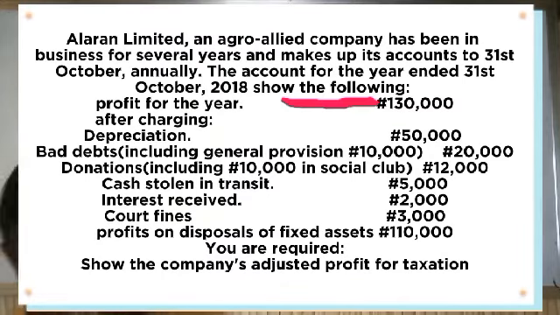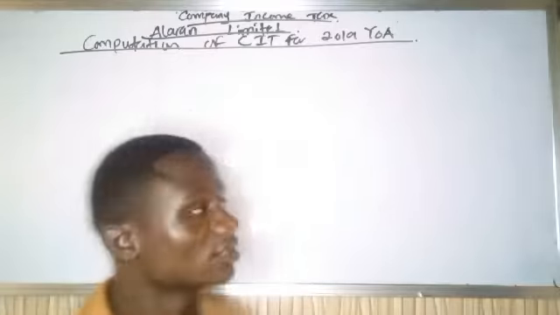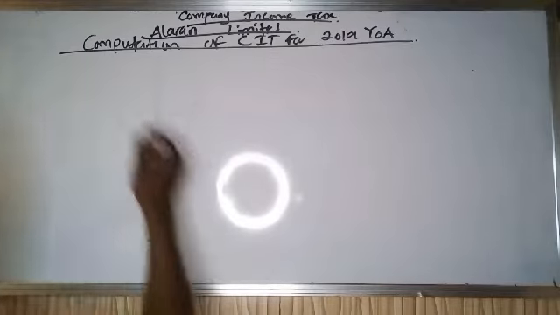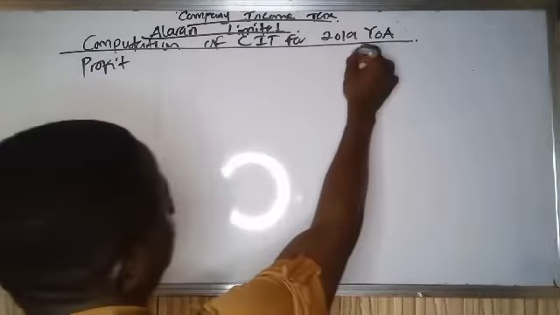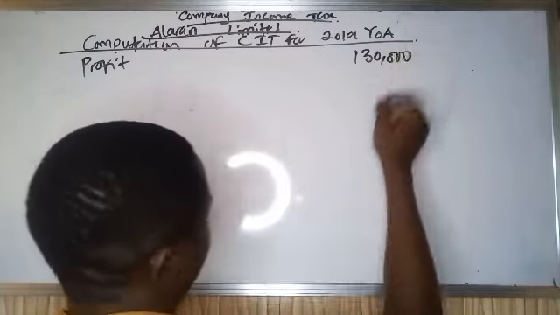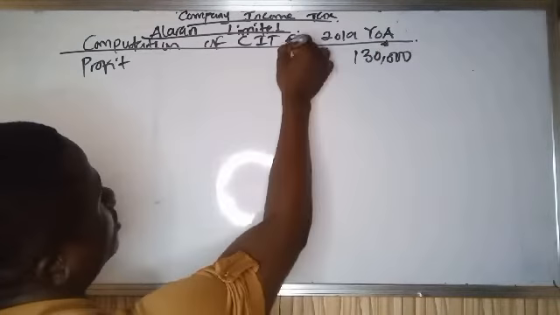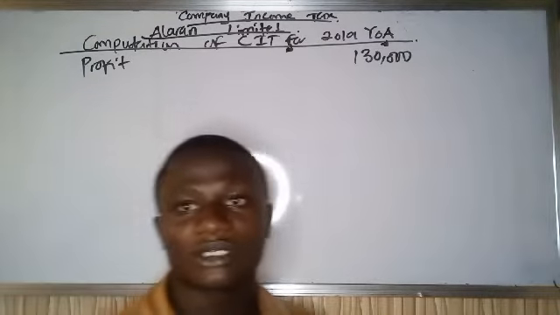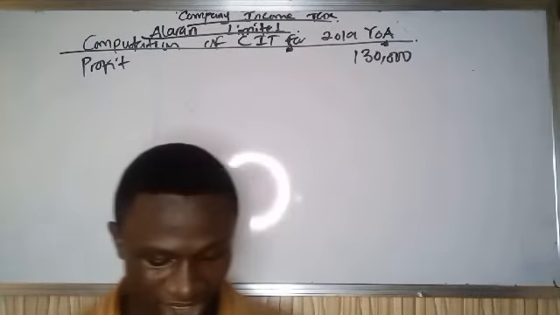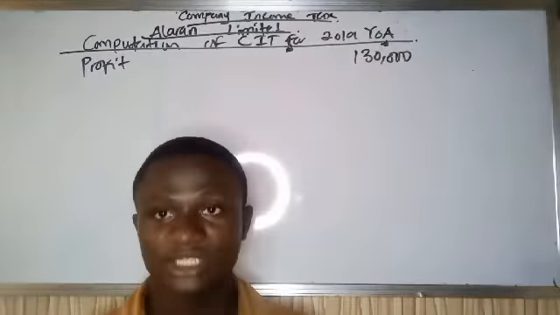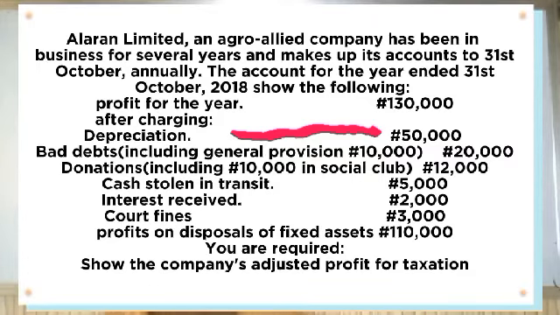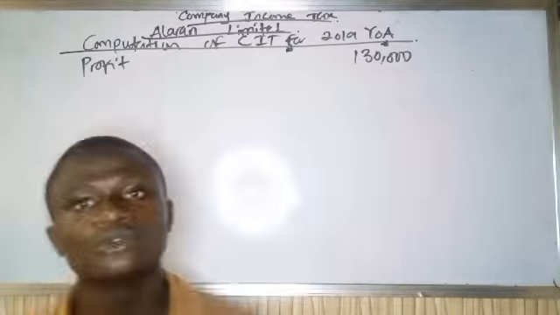So the first thing we are given is the profit for the year. So we start with our profit for the year, which is 130,000. But we arrive at this profit after charging all these expenses that were listed. The first one is depreciation. You know that depreciation is a disallowable expense.